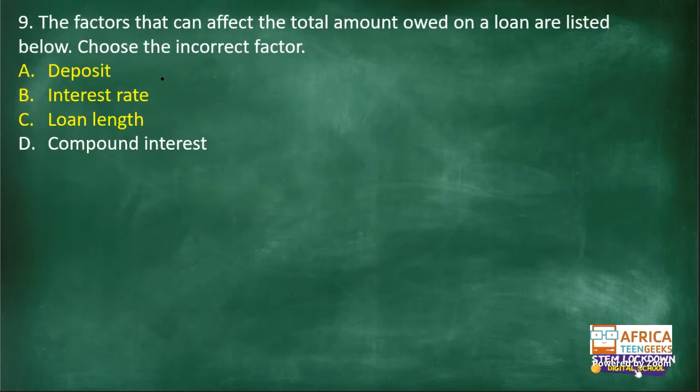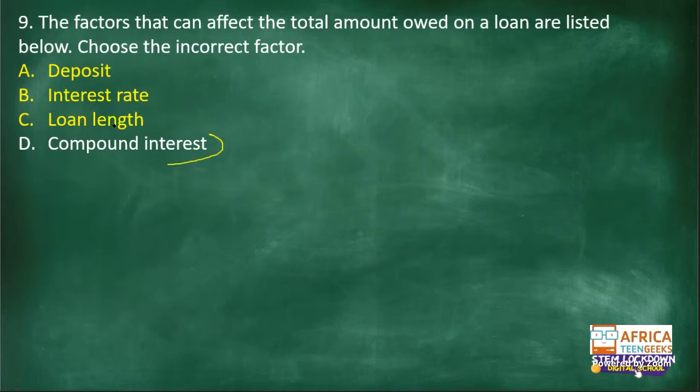That's why even here, you'd understand that deposit affects the total amount owed on a loan. Interest rate would affect that as well. Loan length also affects it. And when we are trying to be really technical, you'd realize that even compound interest does affect it, right? But how does it affect it? It affects it through these other factors. That is why this one is the incorrect one over here.